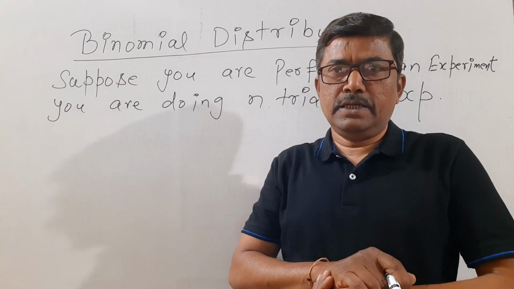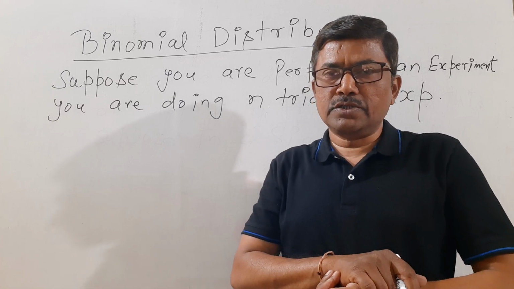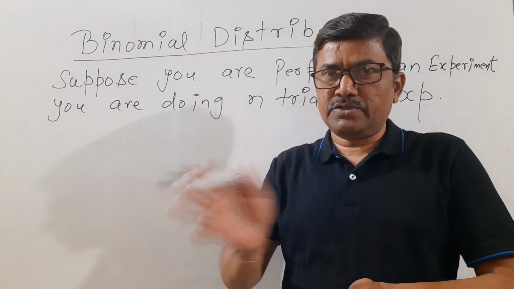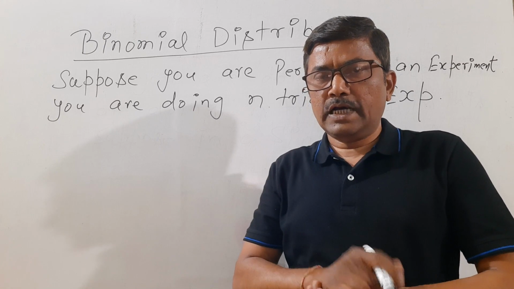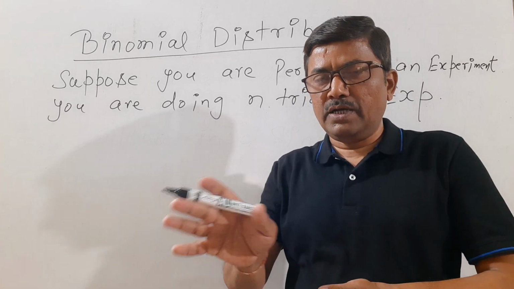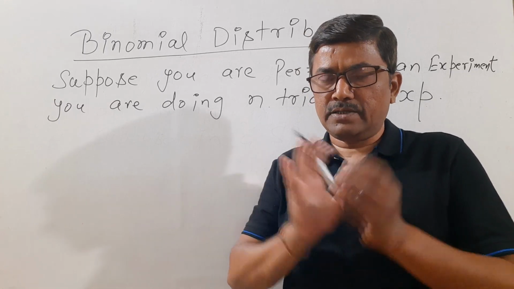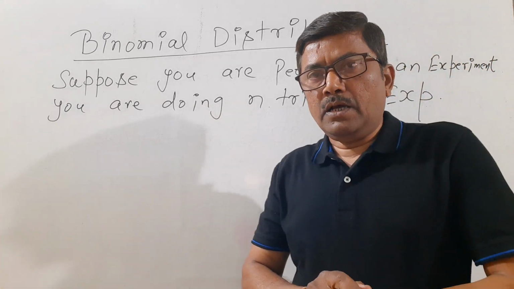Let me take an example. Suppose you are tossing a coin 10 times. The experiment is tossing a coin, and you are doing this experiment 10 times. So n will be 10. Correct? Now we proceed.